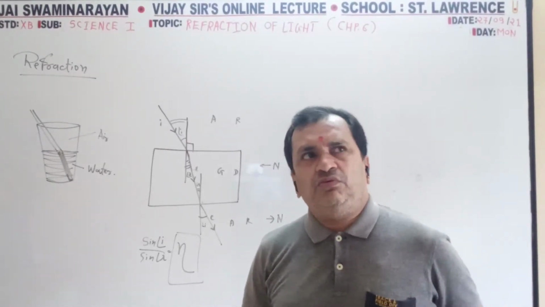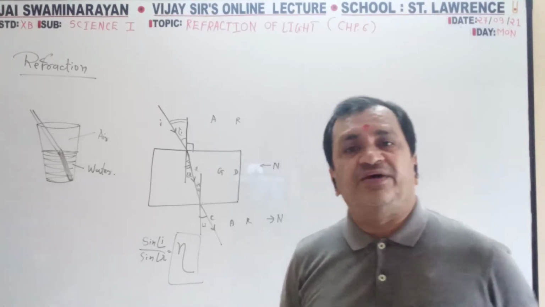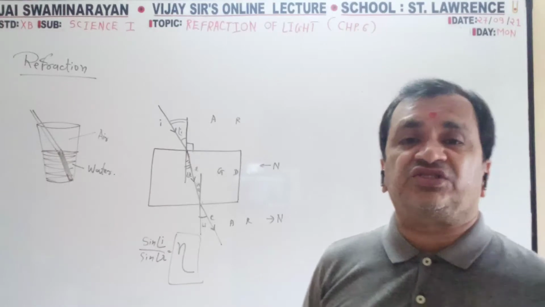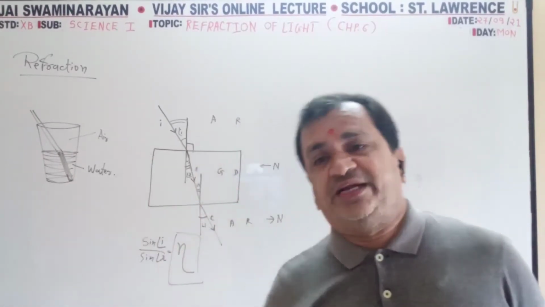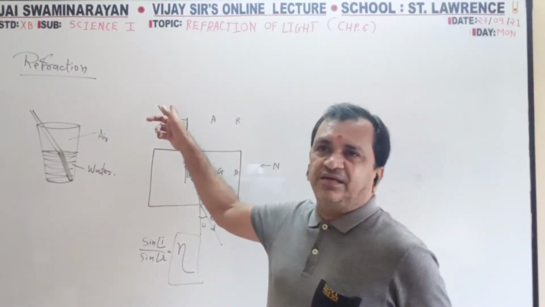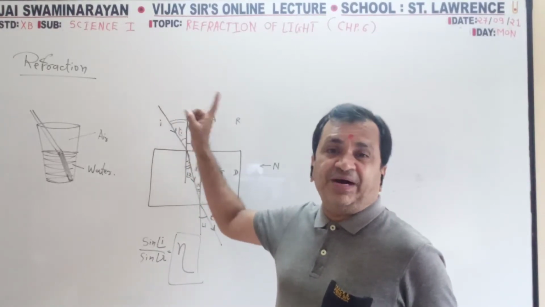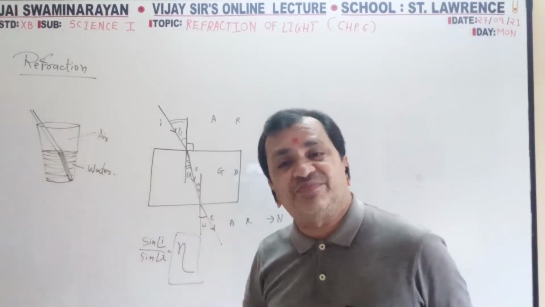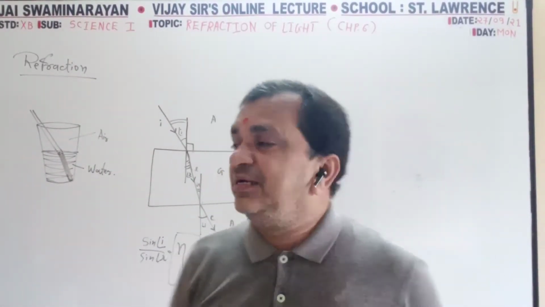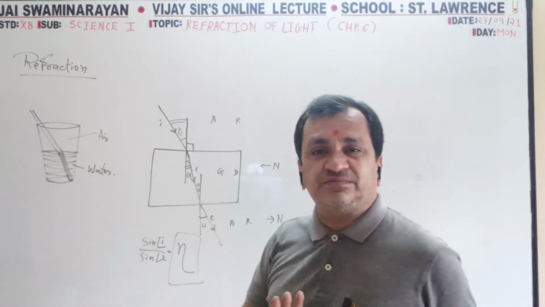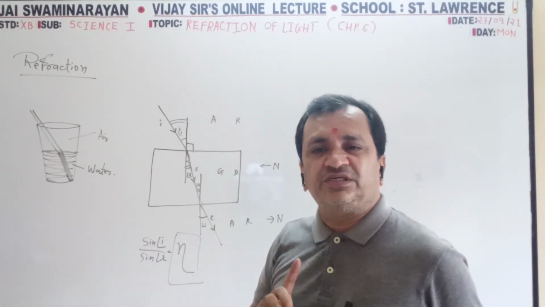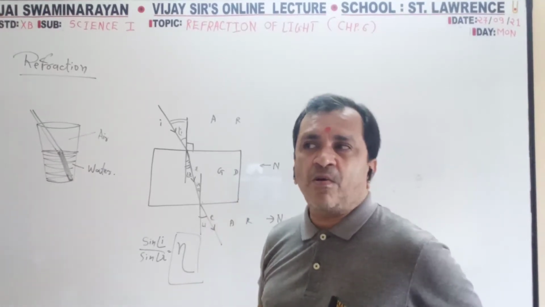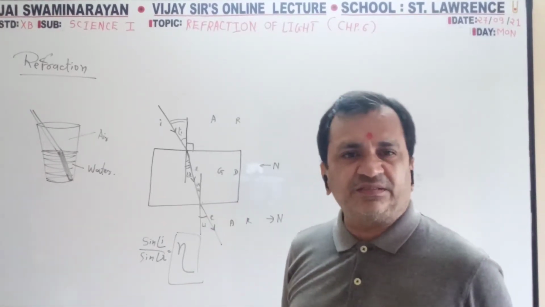Now, first you have to learn the definition of refractive index. Refraction of light: what is refraction of light? When a ray of light passes from one transparent media to another transparent media, at that time it changes direction. This is known as refraction. Correct?